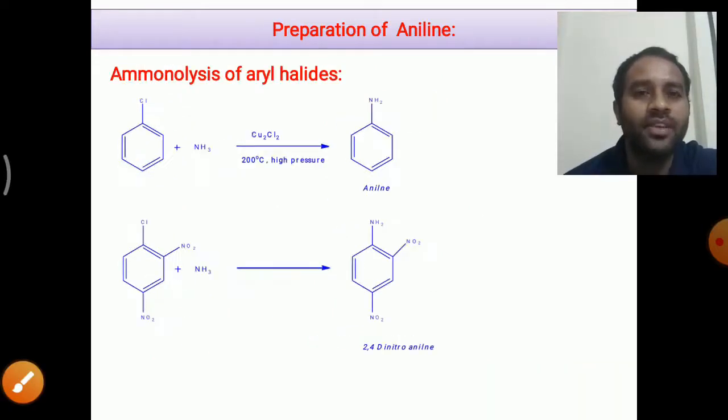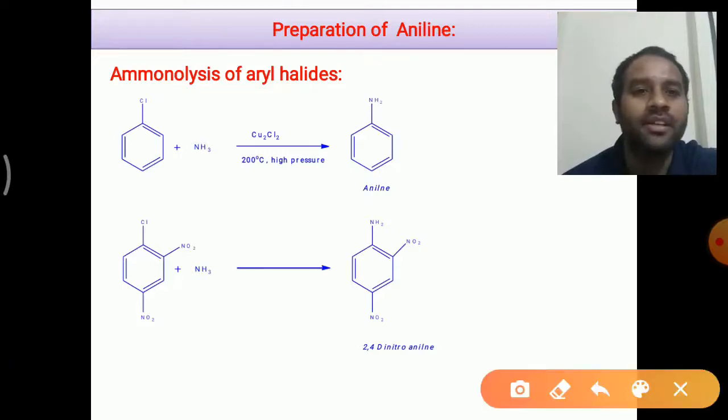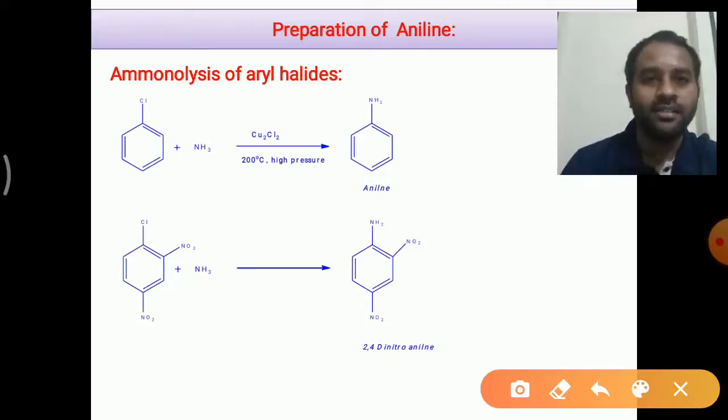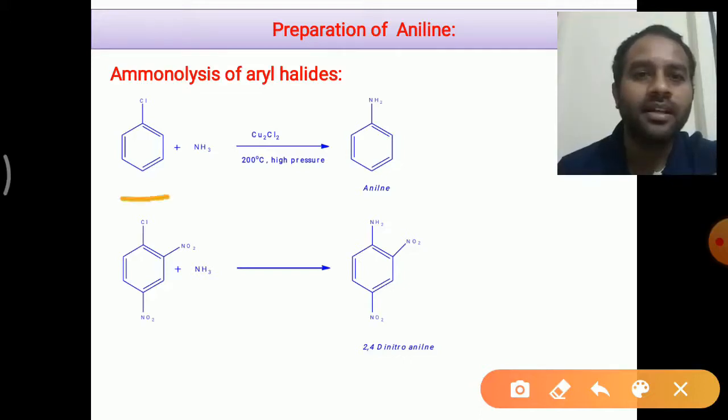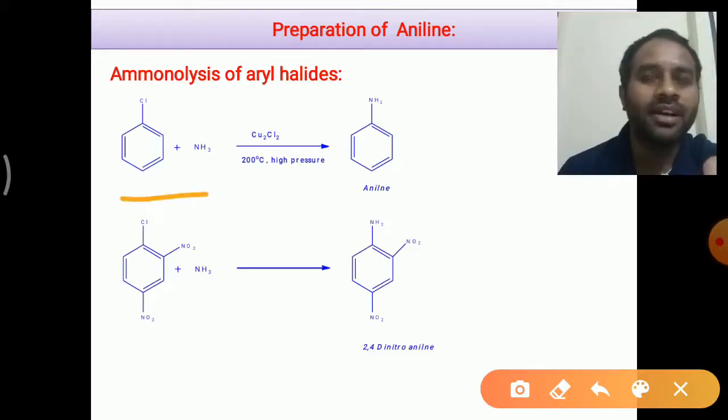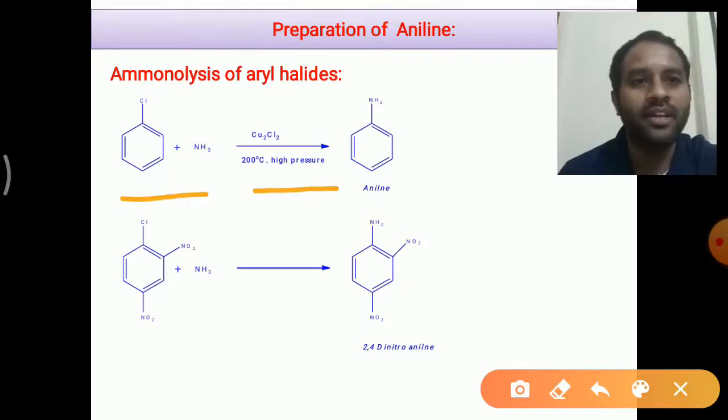And if you look at the second preparation, that is by aminolysis of aryl halides, we also get aniline. You see here, this chlorobenzene, upon treating with ammonia at high temperature and high pressure in presence of cuprous chloride, we will get aniline as the product.